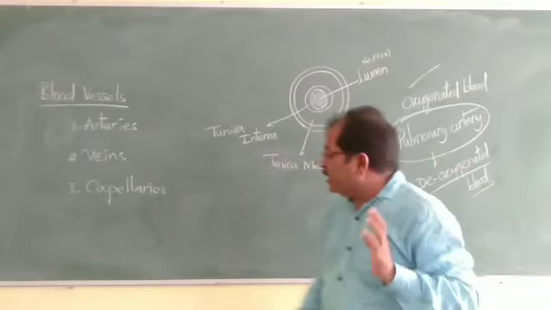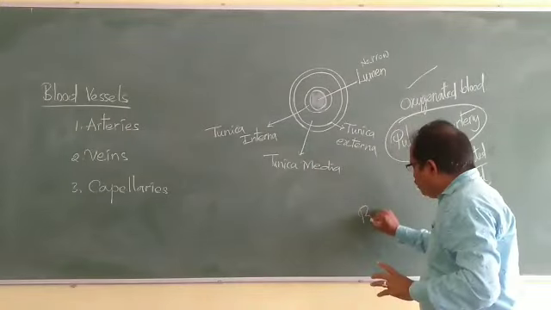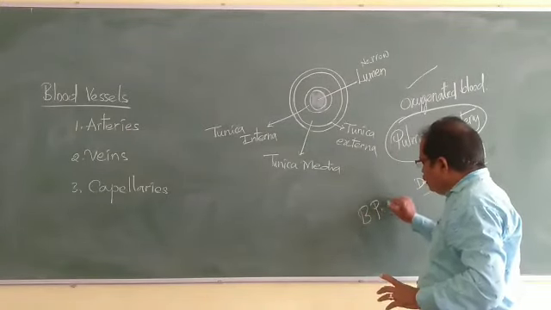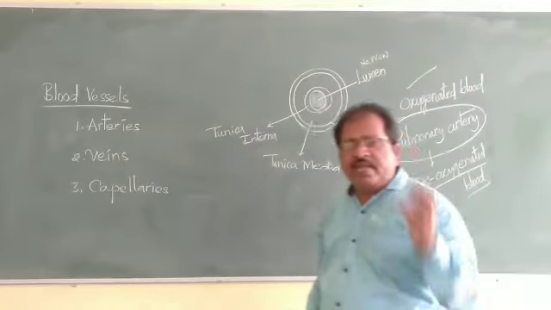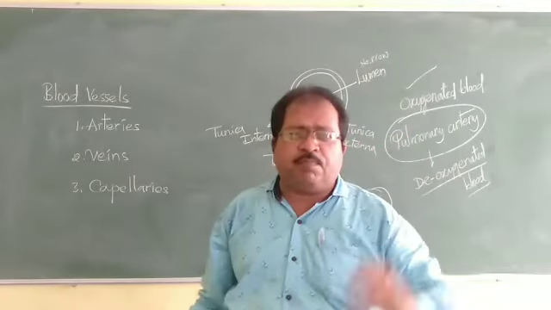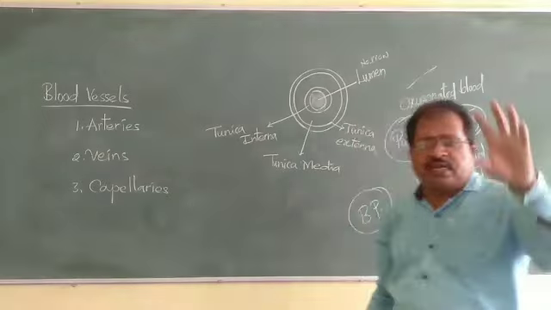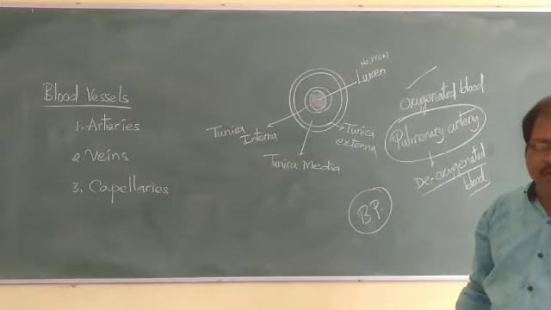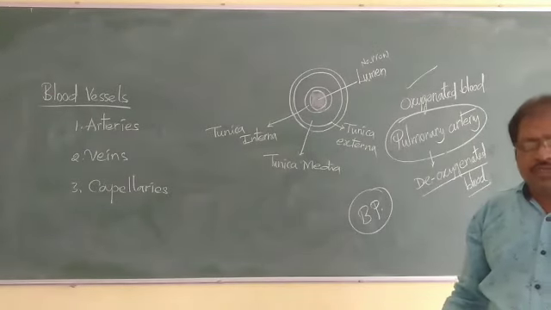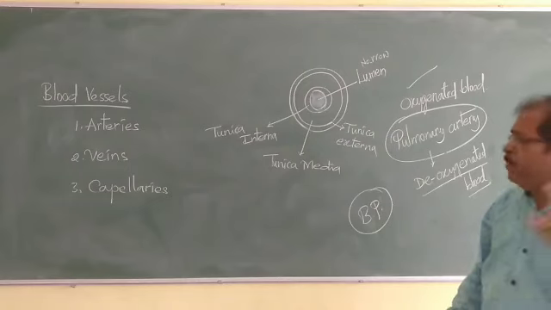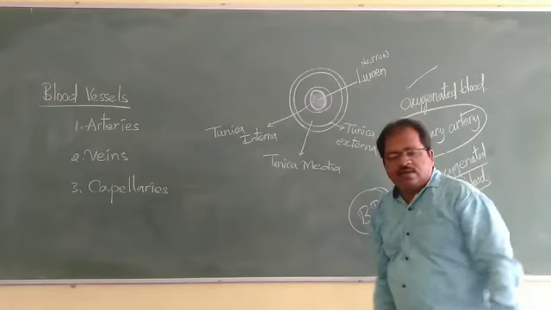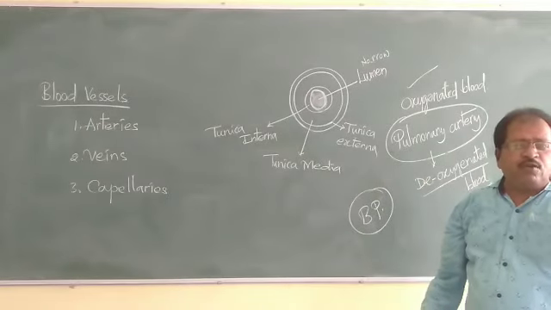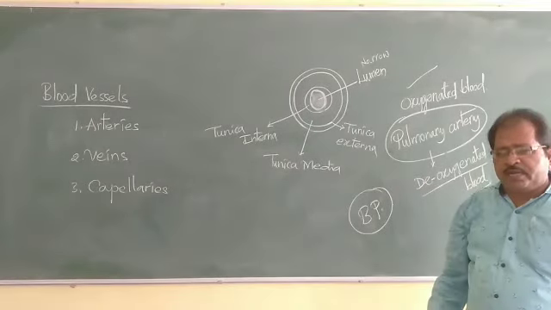That pressure is called blood pressure, or BP. The pressure which is created when the blood is entering into the arteries is called blood pressure. And this pressure is created only because the arteries have a narrow lumen. Arteries have a narrow lumen, so that the blood pressure will be created.